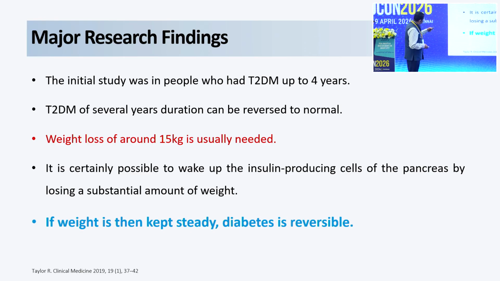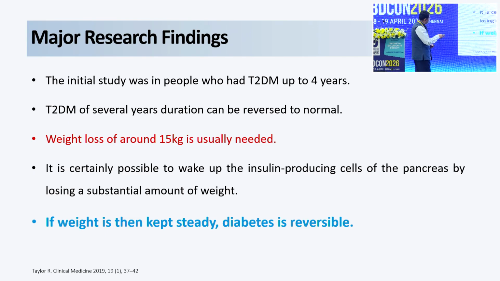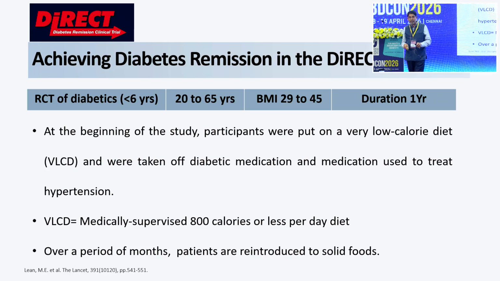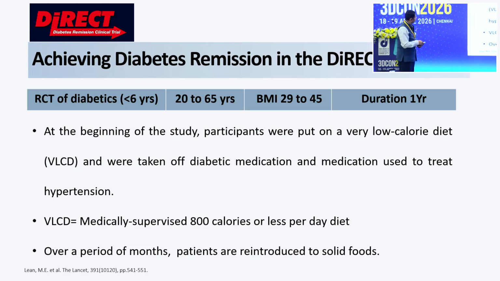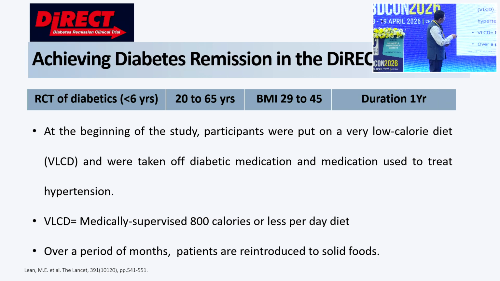Then there is a major research finding. I will not go into the details, but weight loss is the key factor for thinking of remission. That is important. Around 15 kilogram weight loss in this study. And this was another milestone study, known as the DiRECT study. It is a randomized controlled trial in people with diabetes of less than 6 years duration, aged 20 to 65 years, with a BMI of 29 to 45, and the duration was 1 year.